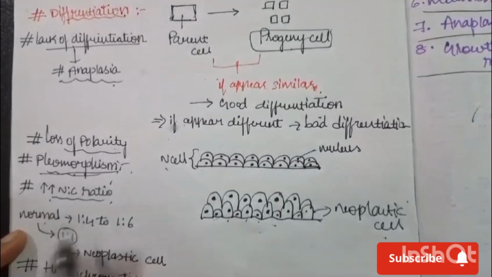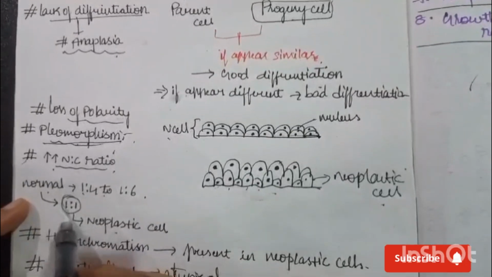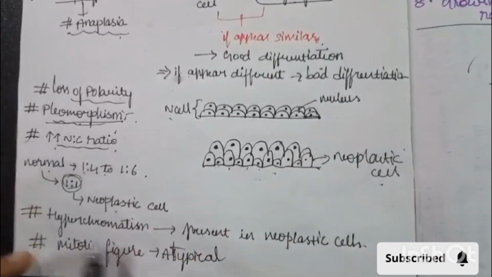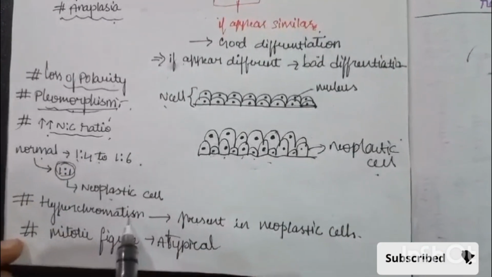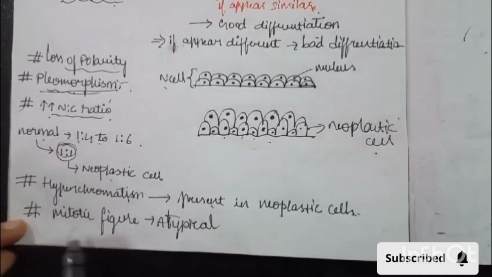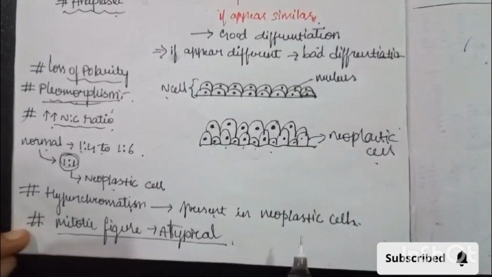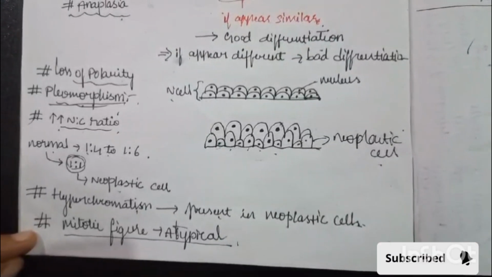In a normal cell it is 1:4 to 1:6. In a neoplastic cell it is 1:1. Then hyperchromatism, which is almost always present in neoplastic cells, and the last one is mitotic figures, which are atypical in neoplastic cells but normal in benign cells.